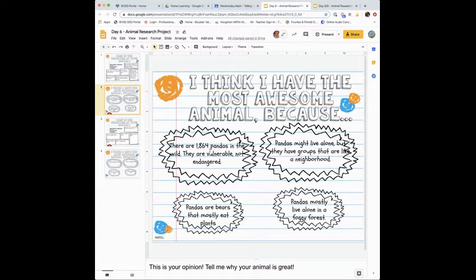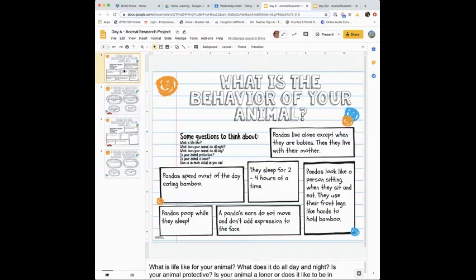There are 1,864 pandas in the wild. They are vulnerable, not endangered. I used that in my beginning. Pandas might live alone, but they have groups that are like a neighborhood. I think that's really interesting, but it might be kind of confusing at the same time. Pandas are bears that mostly eat plants. Yeah, I said that already. Pandas mostly live alone in a foggy forest. I used that one too. So I don't really have a lot on this slide, but I do have a few ideas I could use from this slide. So I'm just going to collect those ideas.